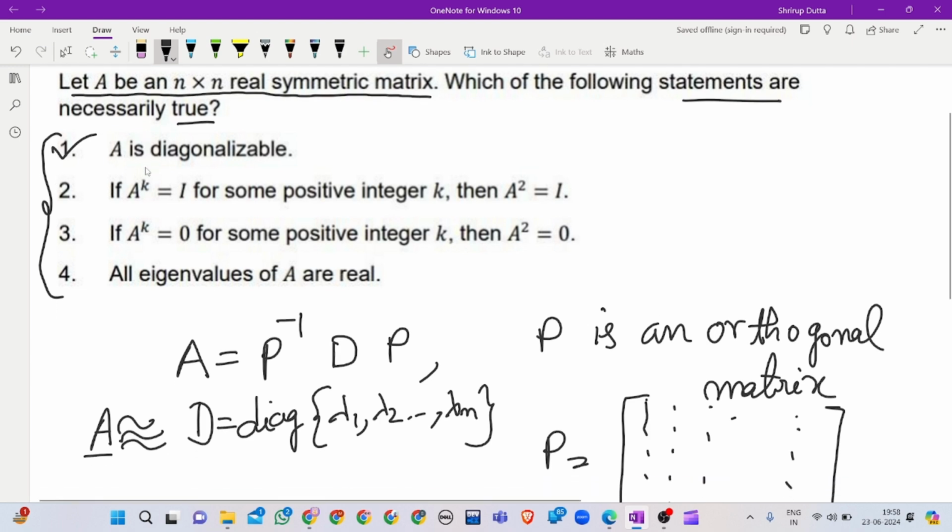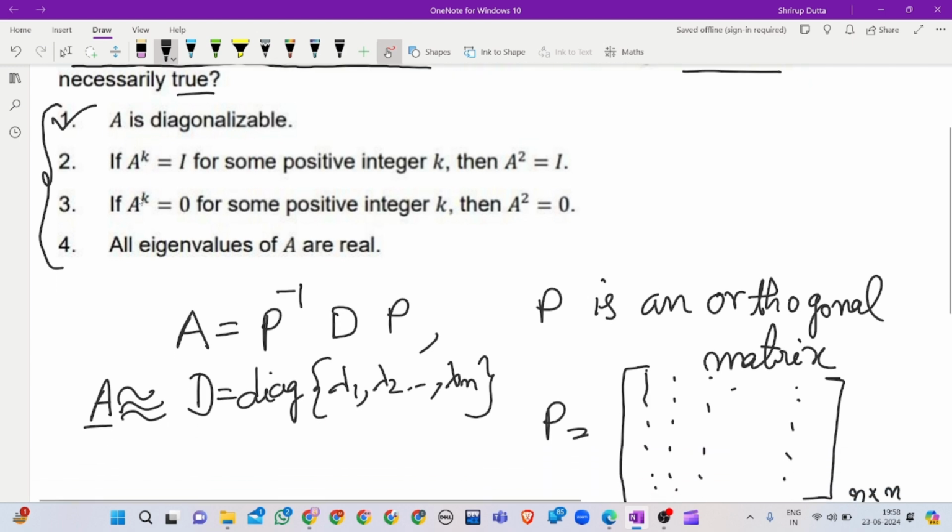Now the second option is: if A to the power k is identity for some positive integer k, then A square is identity.